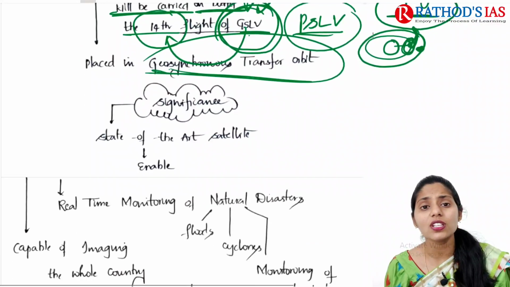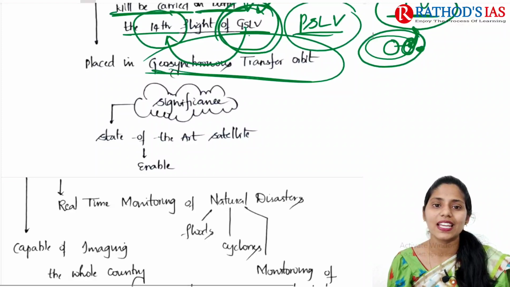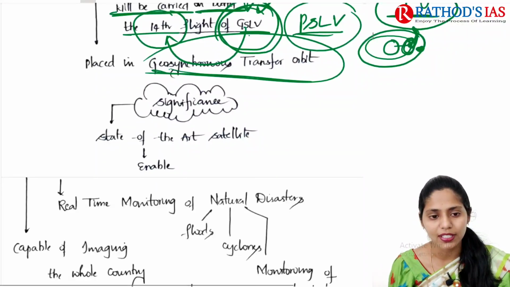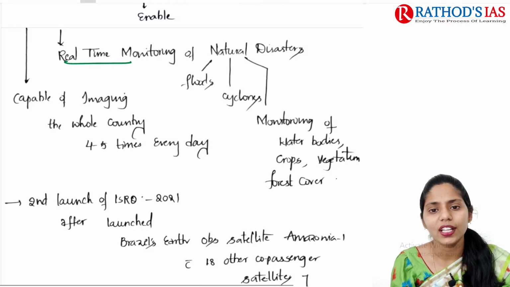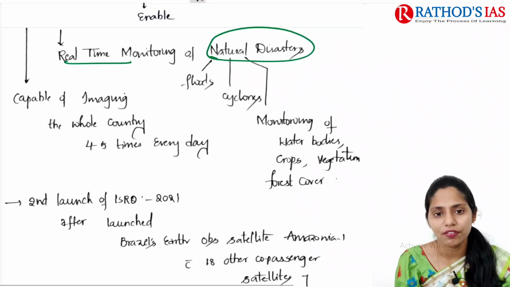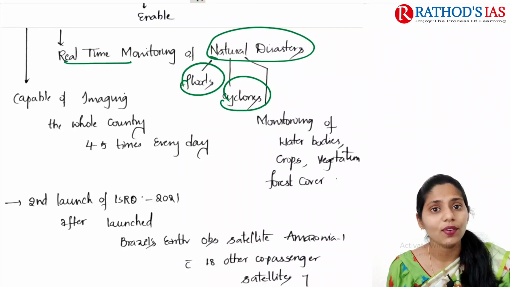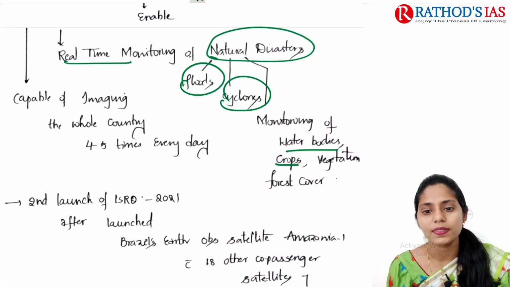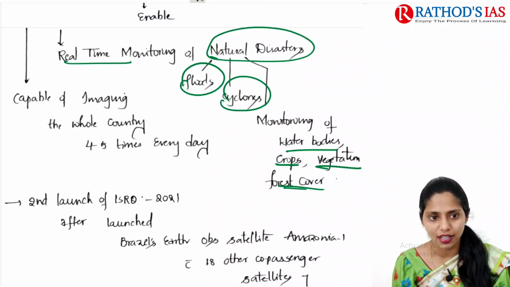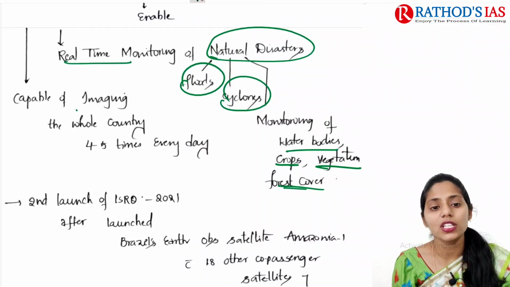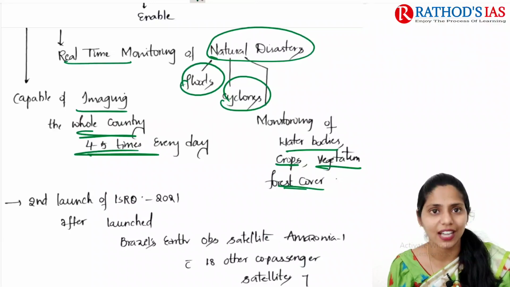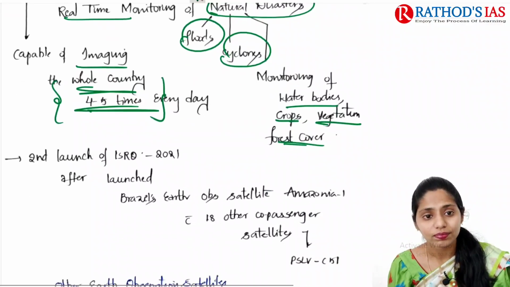So what is the significance of this satellite? This satellite has state-of-the-art satellite enabling technology, and it will be very helpful for real-time monitoring of natural disasters, for example floods and cyclones, and even monitoring of water bodies, crops, vegetation, forest cover, etc. This satellite is also capable of imaging the whole country 4 to 5 times every day. This is one important advantage we have.